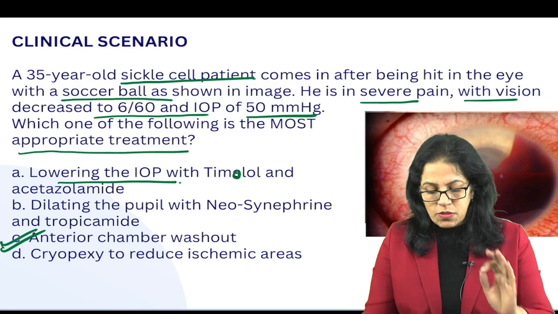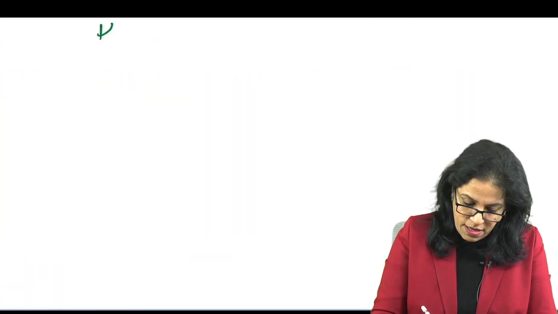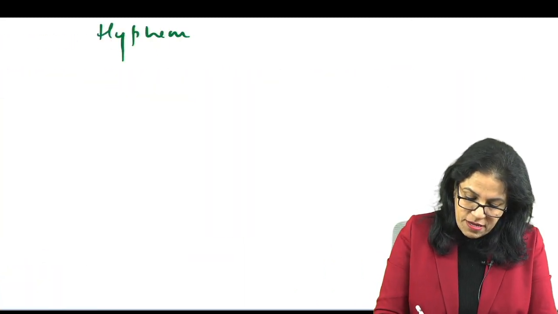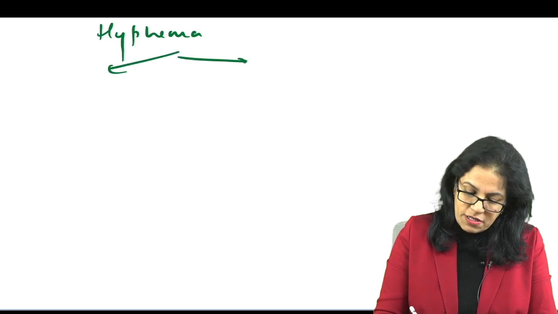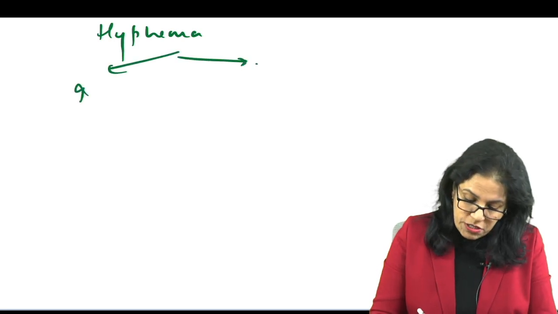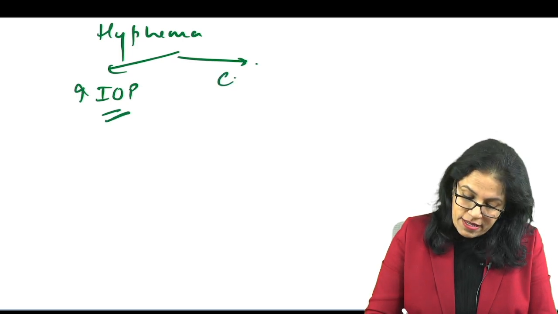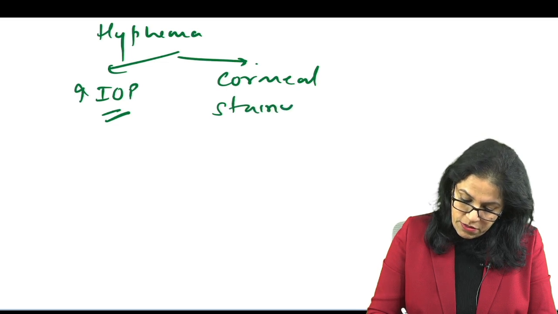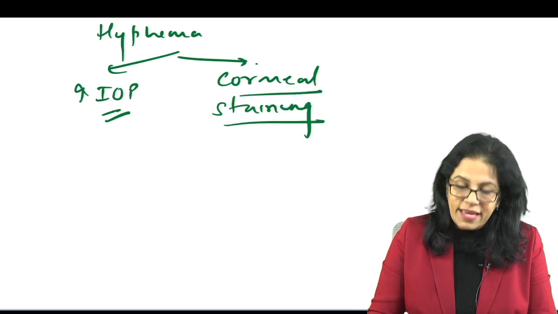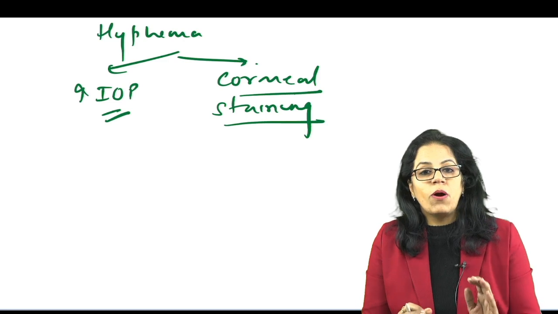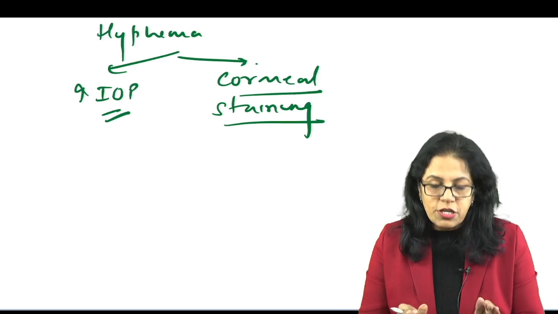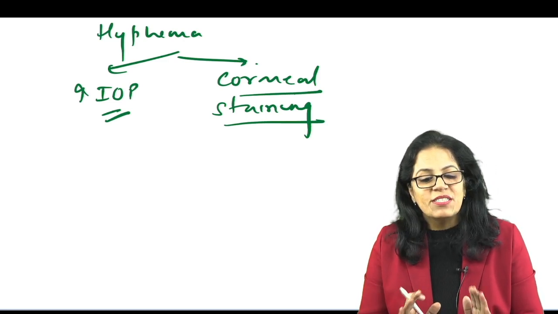We will keep two things in mind regarding hyphema, that whenever there is hyphema, there are two main problems in this patient that can happen. One is more pressure, as you can see in this case, the pressures were very high. And secondly, very, very dangerous is corneal staining, because then you can't do much about it. You have to replace the cornea. So therefore, the immediate treatment always will be wash out and remove the blood from the anterior chamber.